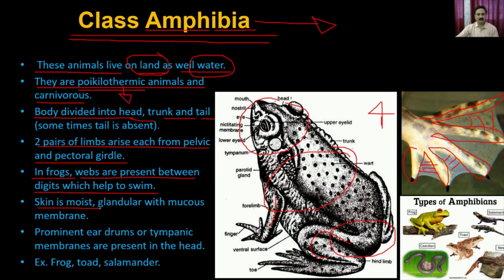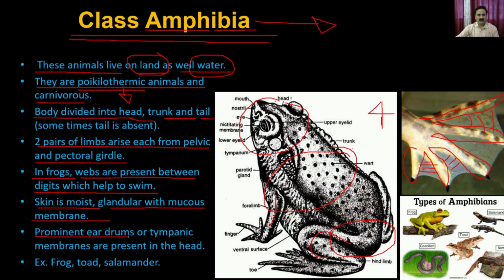The skin is moist, granular with a mucous membrane. So the skin is very moist, and it actually contains the mucous membrane. That mucous membrane allows for gaseous exchange. For example, when it secretes the mucus, it dissolves the atmospheric oxygen, and that's how it helps the frog in respiration as well.